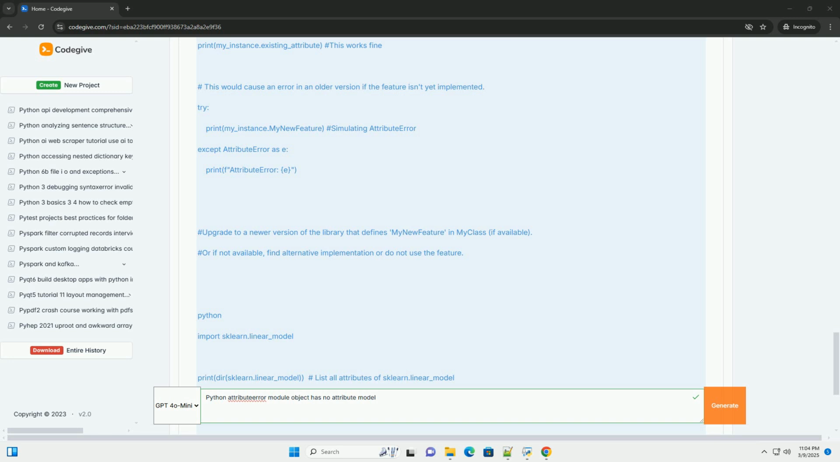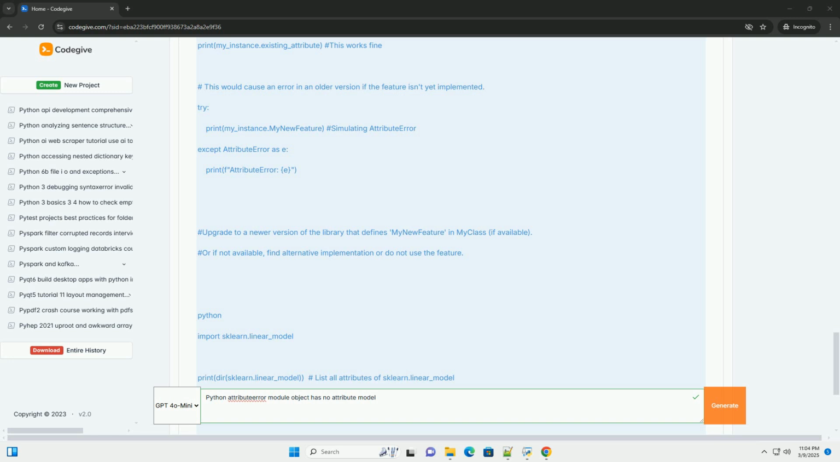If the documentation is unclear or you suspect an error in the library itself, you can try to examine the source code of the module. This requires some knowledge of Python, but it can reveal exactly how the module is structured and what attributes are defined. You can typically find the source code in the library's installation directory, for example in the site-packages directory of your Python environment. 6. Version compatibility. Make sure you're using a compatible version of the library.